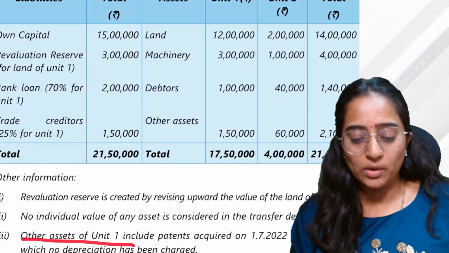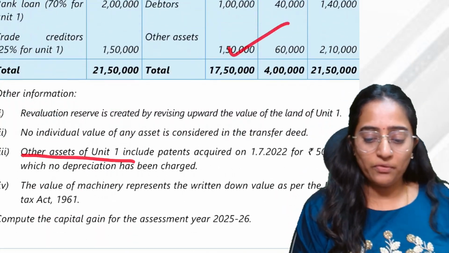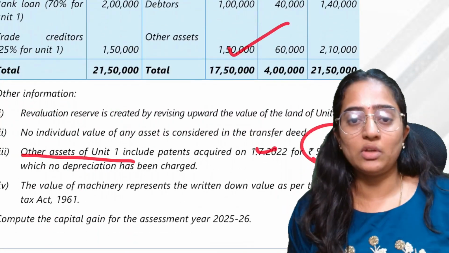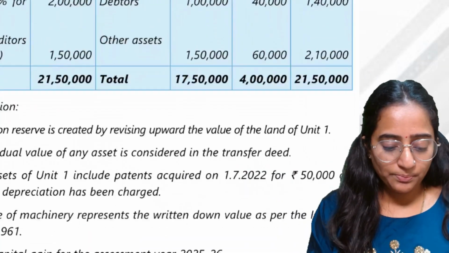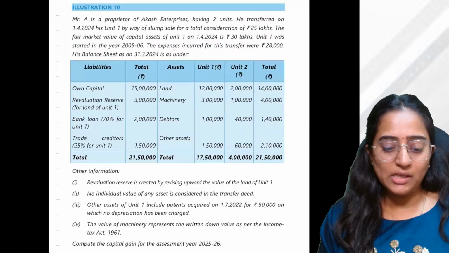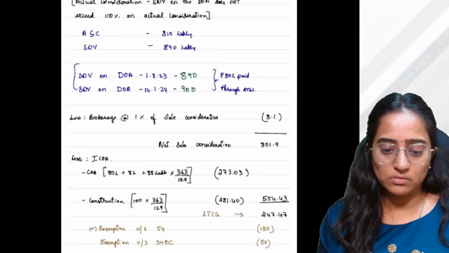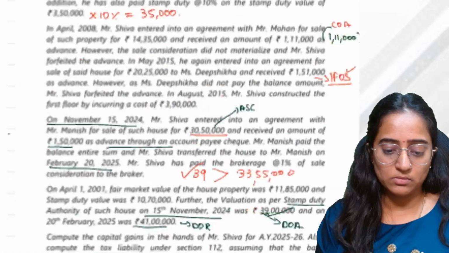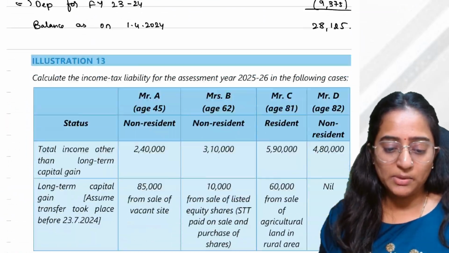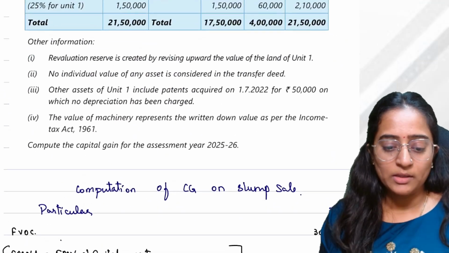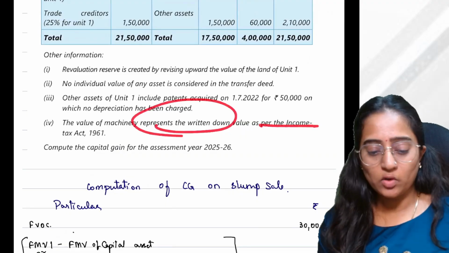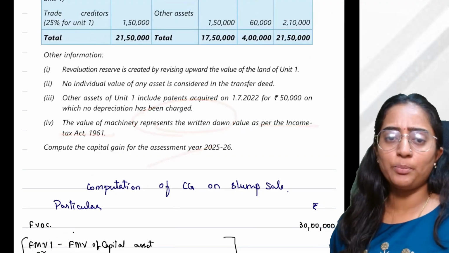Other assets include patents worth 50,000 on 1/7/2022, on which no depreciation has been charged. The value of the machinery represents the written down value. Compute the capital gain.